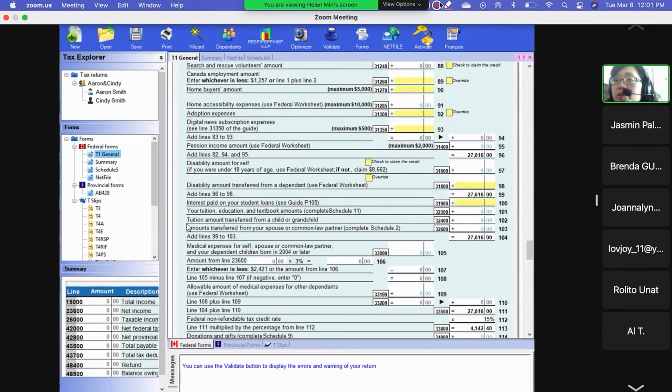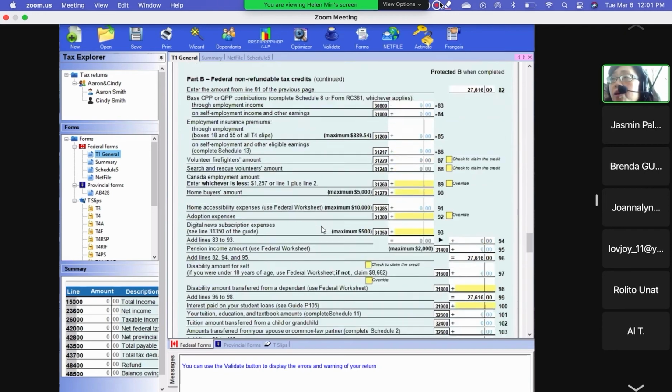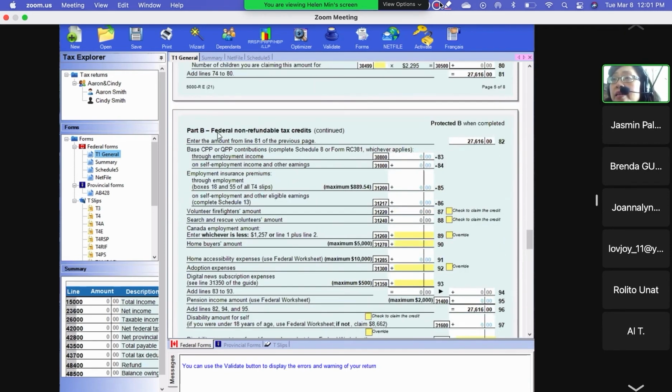Also tuition, line 101, is tuition. Your tuition or your medical expenses and similar items are all credits, not deductions, so the credit is 15%. Also, this credit is called federal non-refundable. What is non-refundable?